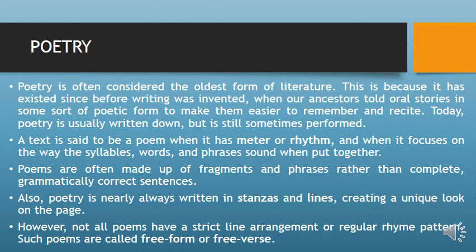A text is said to be a poem when it has meter or rhythm, and when it focuses on the way the syllables, words, and phrases sound when put together. That is, a text is said to be a poem when it has rhythm. When we say rhythm, it is the sounds of words that have similar sounds in a poem.